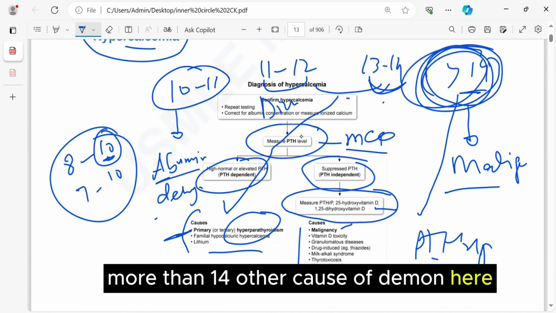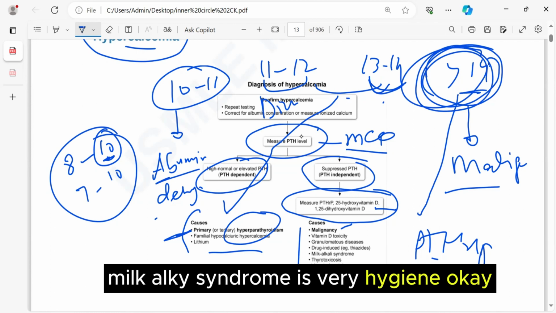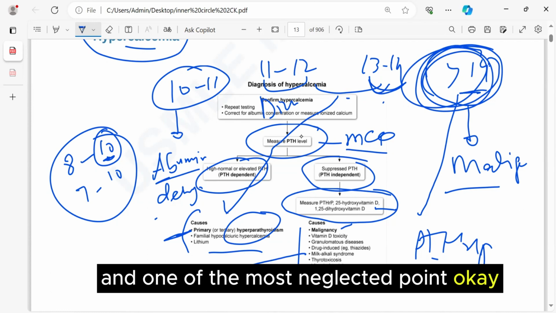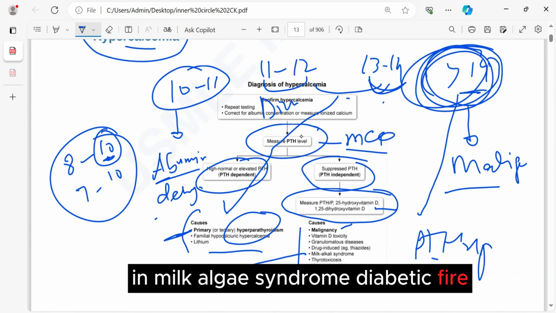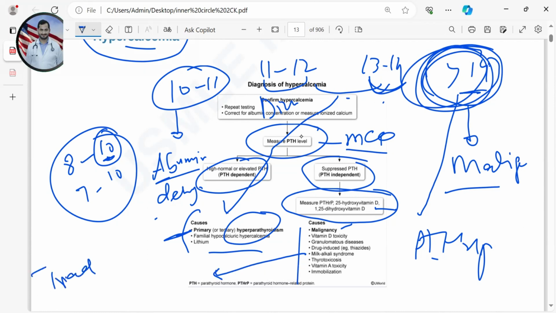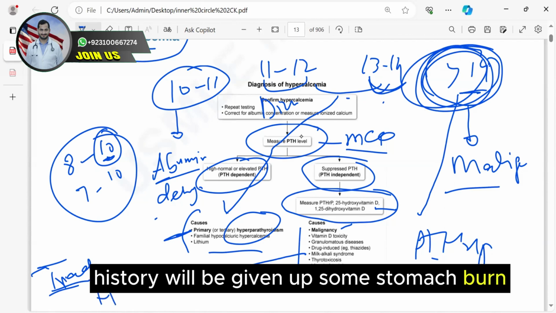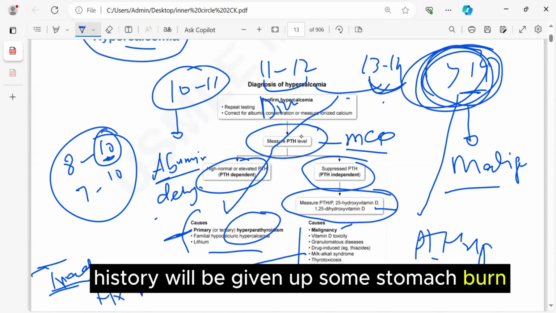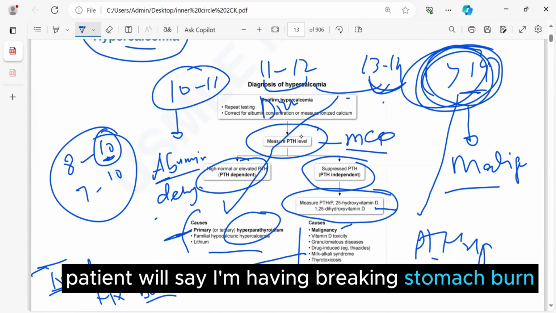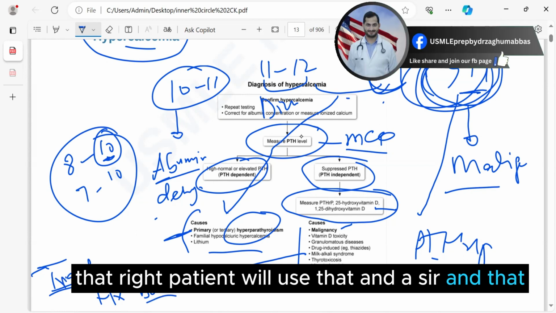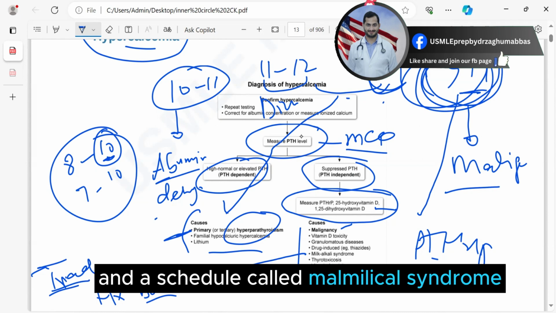Among the other causes given here, milk-alkali syndrome is very high yield, and one of the most neglected points. In milk-alkali syndrome, guys, there is a triad. First of all, history will be given of some stomach burn. The patient will say, I'm having frequent stomach burn. That's why the patient will use antacids, and that antacid will cause milk-alkali syndrome.